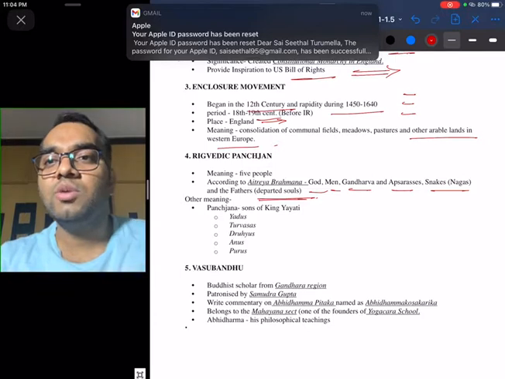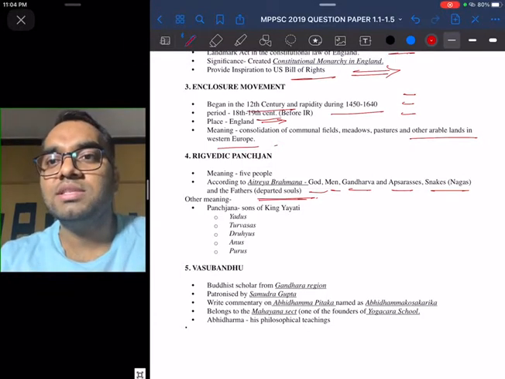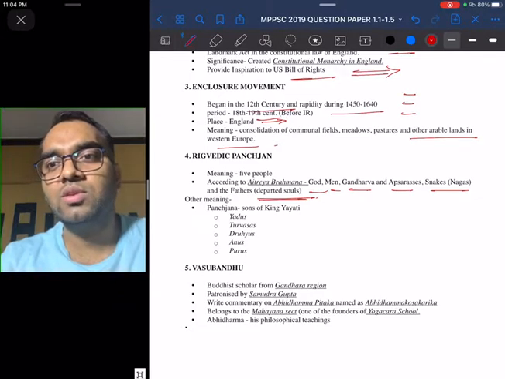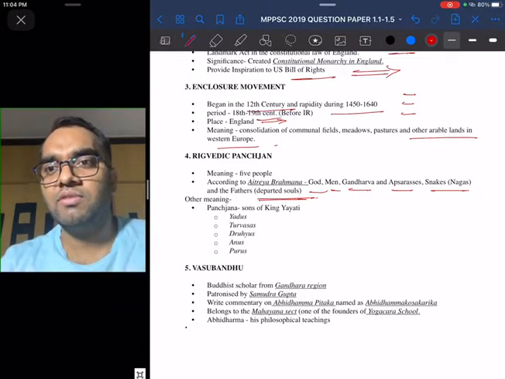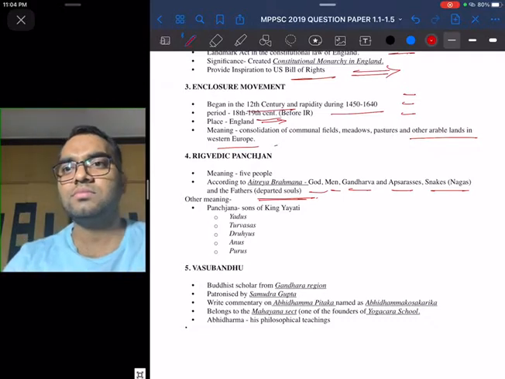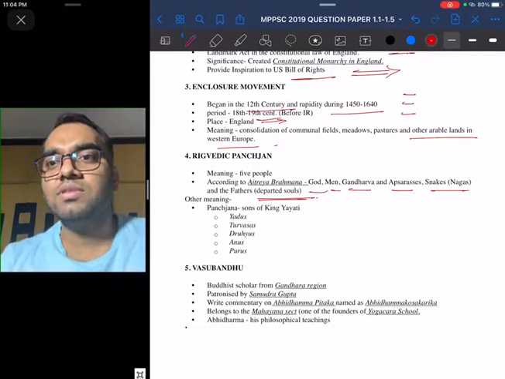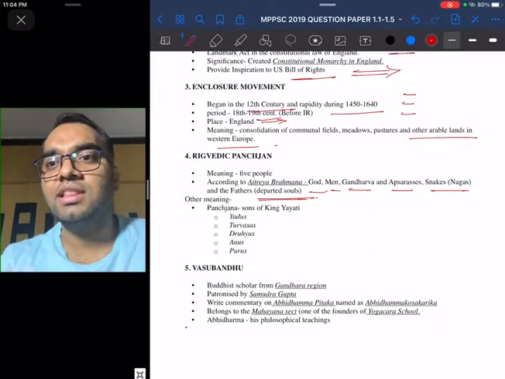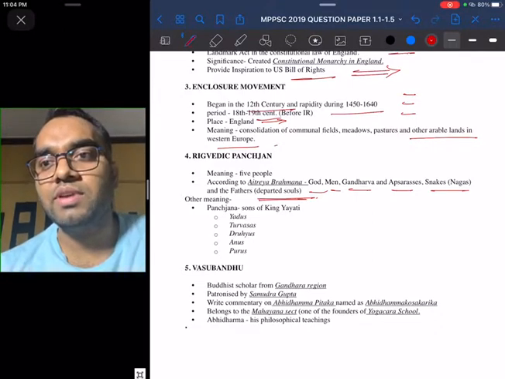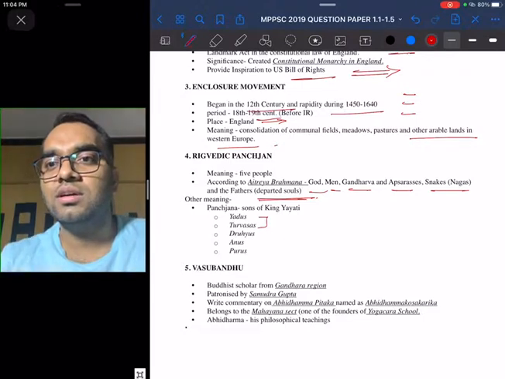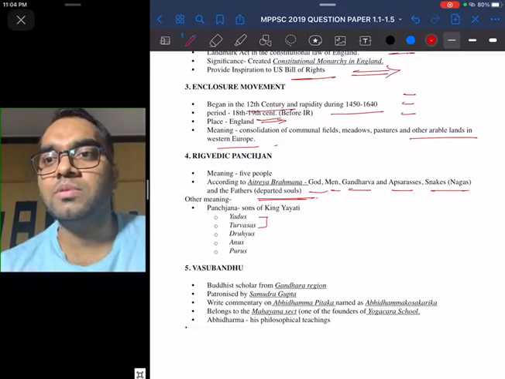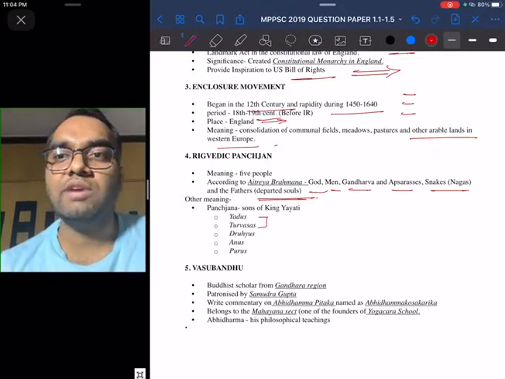And the other meaning of Rigvedic Panchajana could be 5 people. According to mythology and the Rigvedic hymns, the Panchajana were sons of King Yayati. King Yayati had 5 sons. Among them are Yadus and Turvasas, who were sons of King Yayati and Queen Devyani.